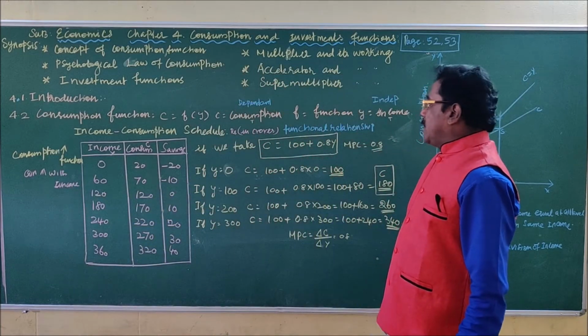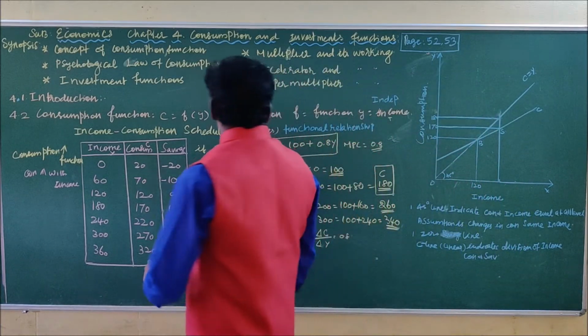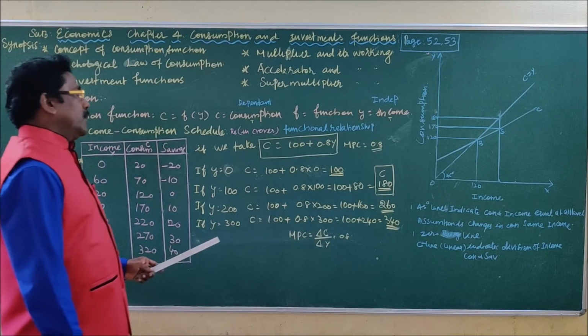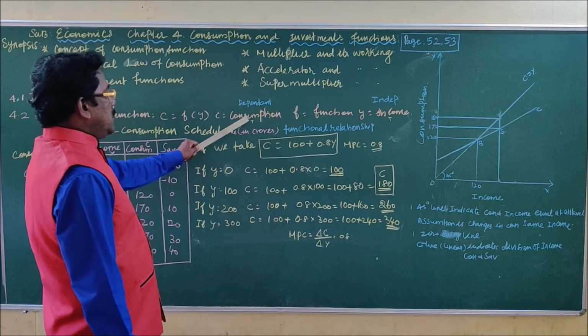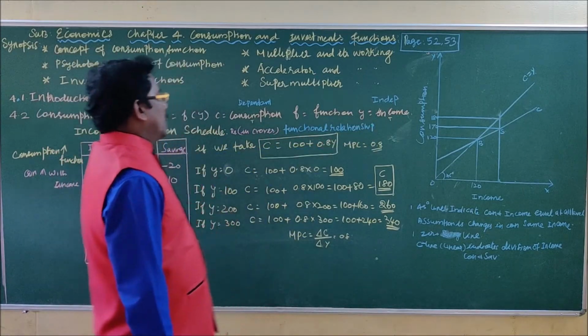The consumption function is also a functional relationship. There is a close relationship between consumption and income, because consumption is one variable and income is another variable.